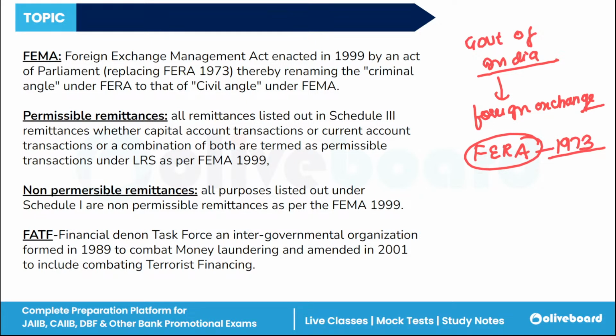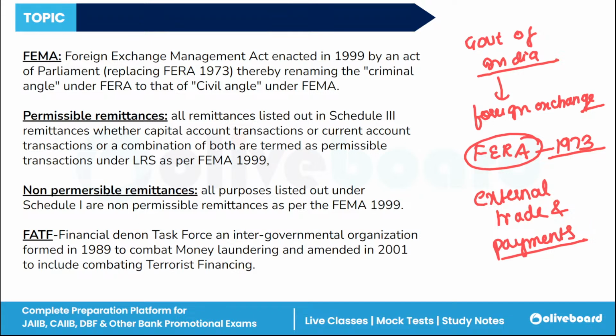And what is the primary goal of this FEMA? It is to facilitate external trade and payments, as well as to promote the development and maintenance of the foreign exchange market in India.